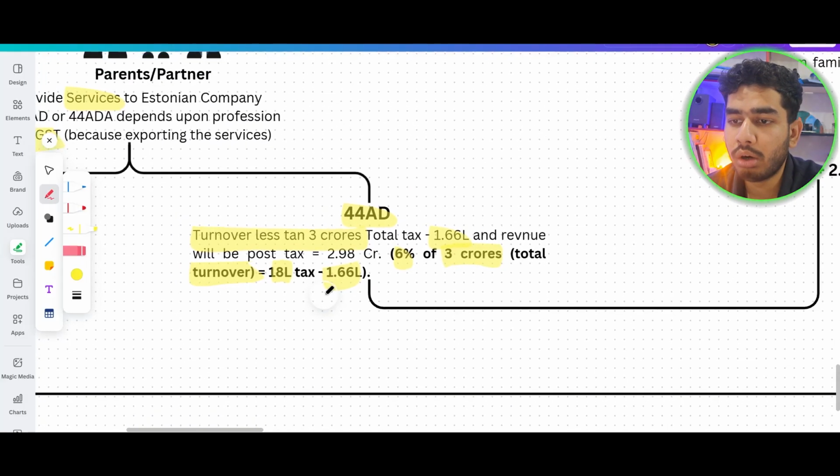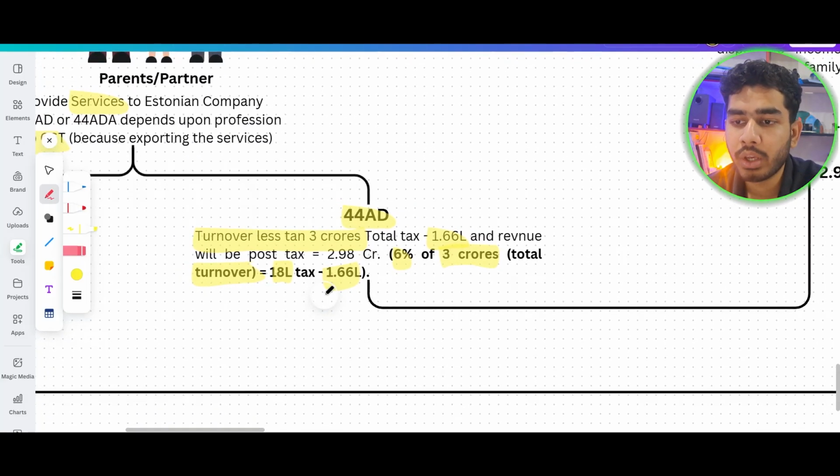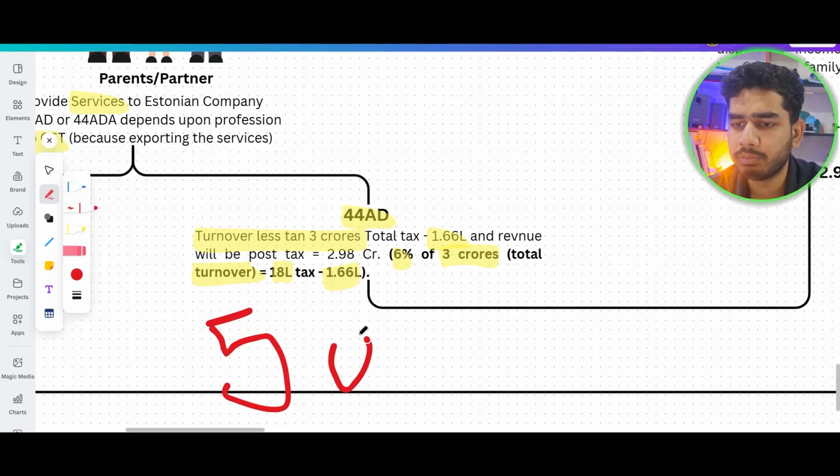But to avoid the transfer pricing rules, you can make sure your parents have some kind of certificate or qualification for that. For example, if your mother has some kind of qualification, like a management course or an internship, then in the starting you can say my mother provides a very good amount of management services, so I'm going to charge 50 lakhs from her.